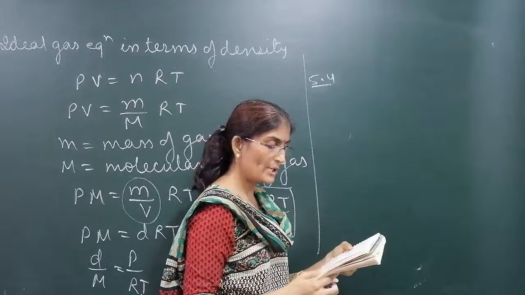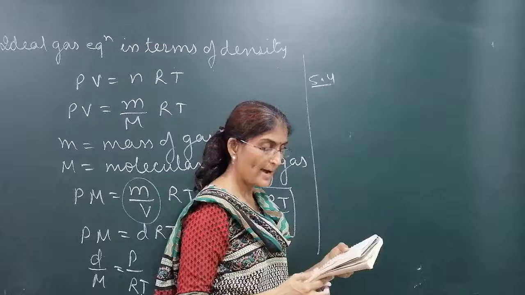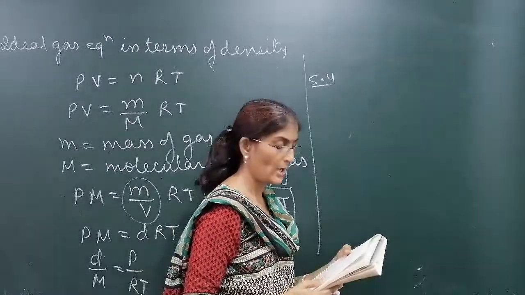At 0 degree Celsius, the density of an oxide of nitrogen gas at 2 bar is the same as that of dinitrogen at 5 bar. What is the molecular mass of the oxide?